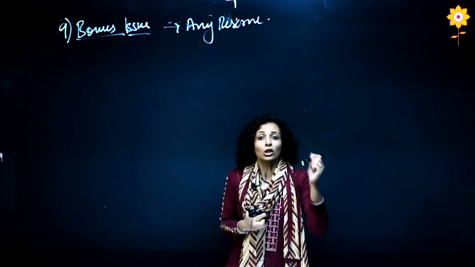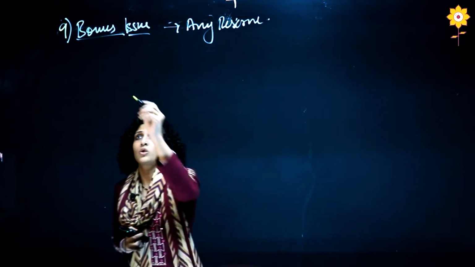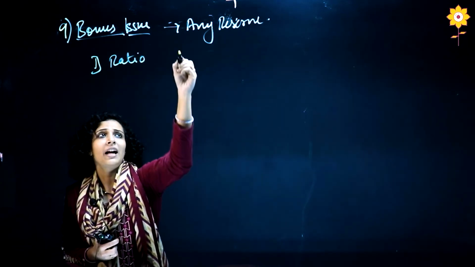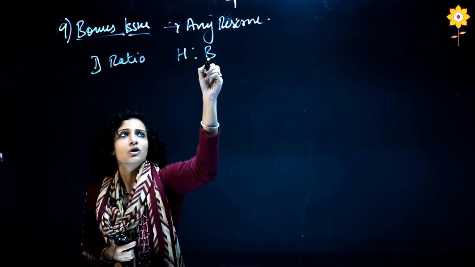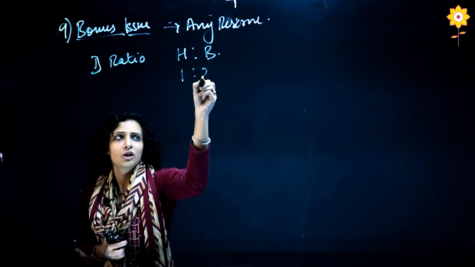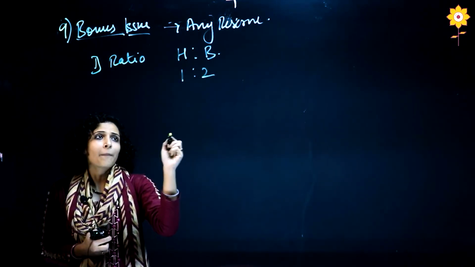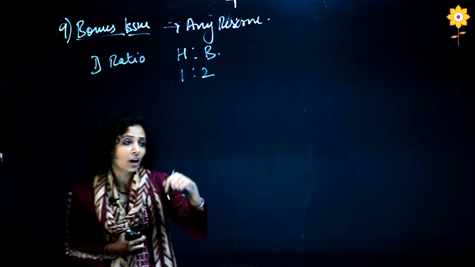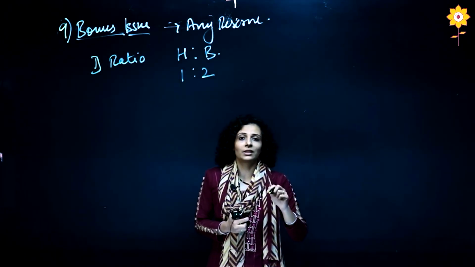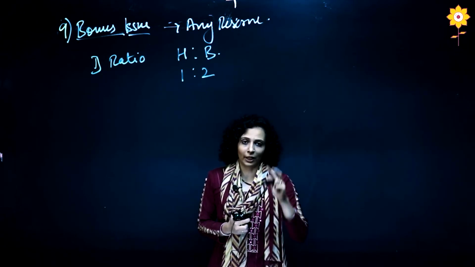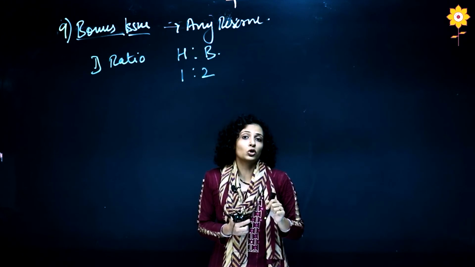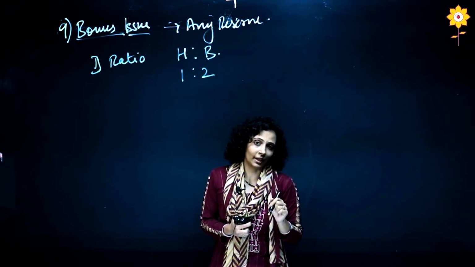Here in bonus you can use any reserve, whether CRR, capital reserve, general reserve, securities premium, any reserve you can use. So step number 1 for bonus issue is the ratio. First step, you will write the ratio of held to bonus. Let us say for example our ratio is 1:2. Step number 2. Suppose I want to distribute chocolates in a class, and I decided that each student I will give 2 chocolates as a bonus. So first I have to check how many students are there in the class.